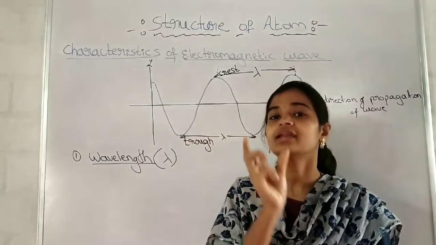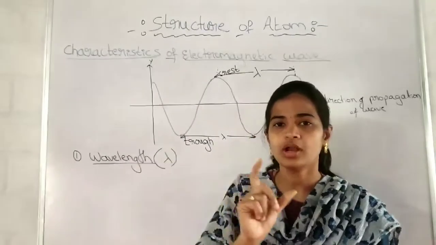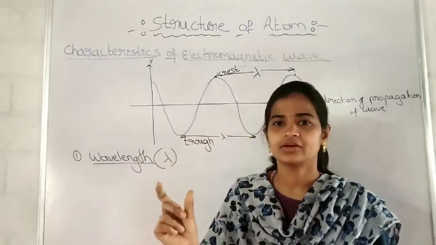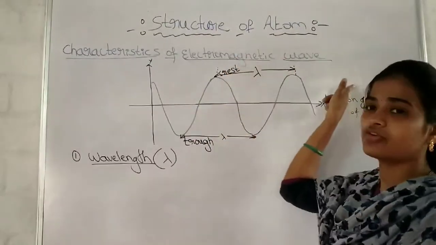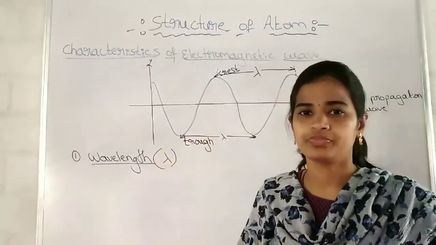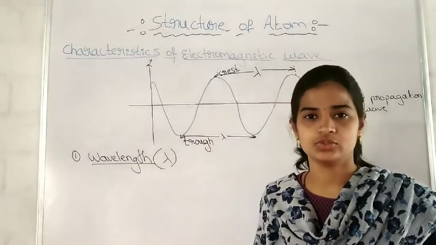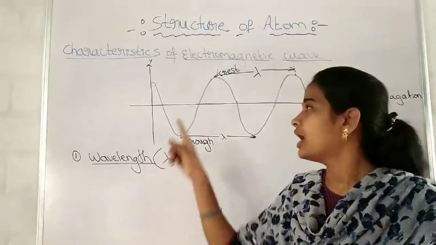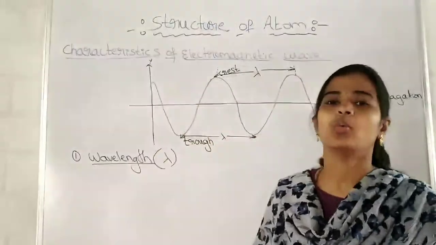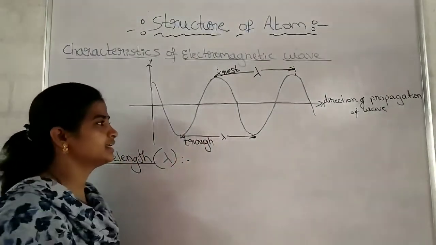What word is to be added there? Successive or adjacent. Means what? One beside another. Taking one crest from here, another crest from there and measuring the distance, no. Those crests or troughs must be adjacent to each other. Means one must be beside another. That distance, what do we call it? Wavelength. Okay, students?